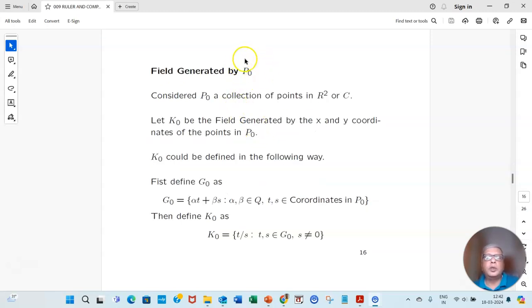Suppose you start with a set of points P0. We need to know the field generated by P0. So we first define G0 as alpha t plus beta s, where alpha and beta are rationals, and t and s belong to the set of initial points. Then we define the field generated by P as t by s, where t and s are in G0 and s is not equal to 0. So that's the field generated by a group of starting points.